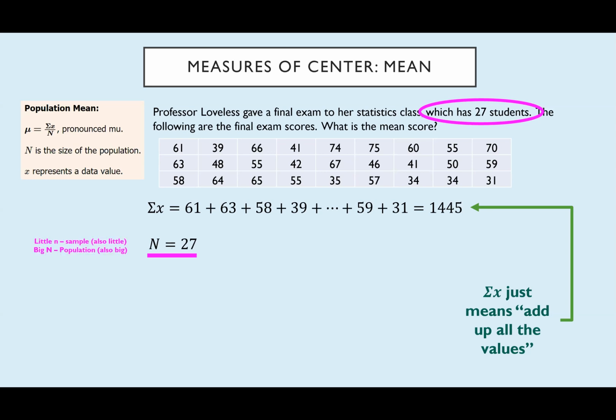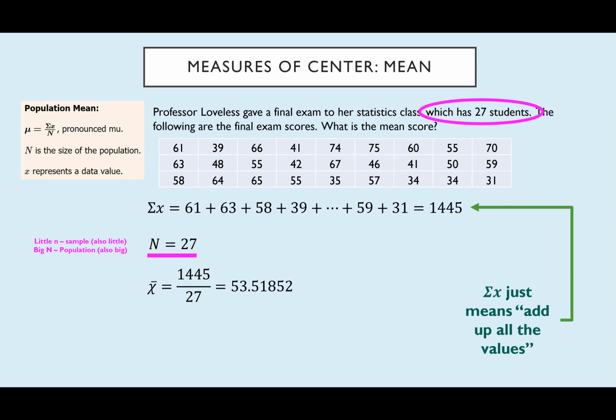Just a little reminder, little n goes with the sample. Samples are little. Big N goes with the population. Populations are big. All right, and then I just do the same thing. I take my sigma x, I divide it by my size of the population. 1445 over 27 gives me 53.51, blah, blah, blah.